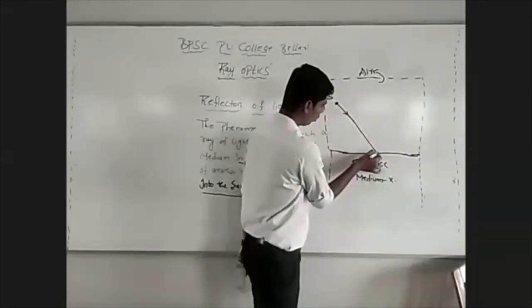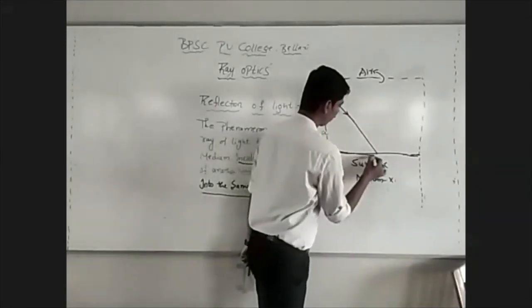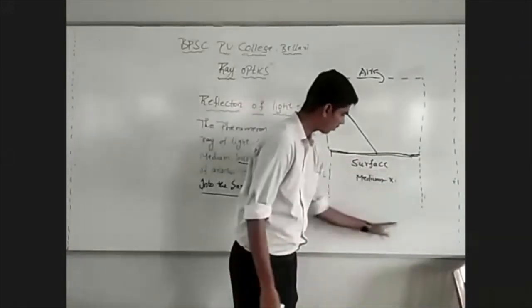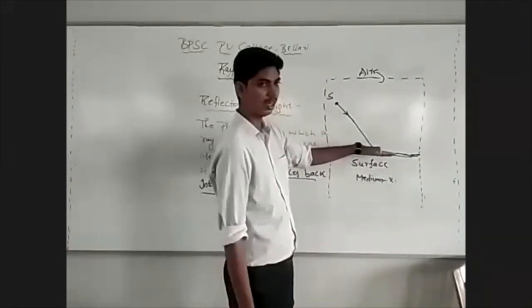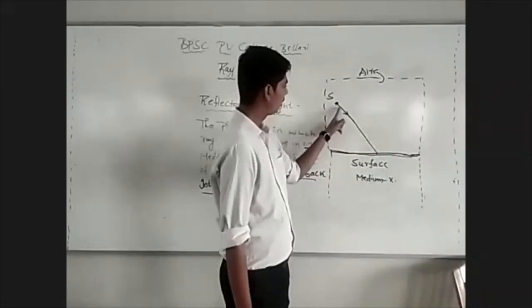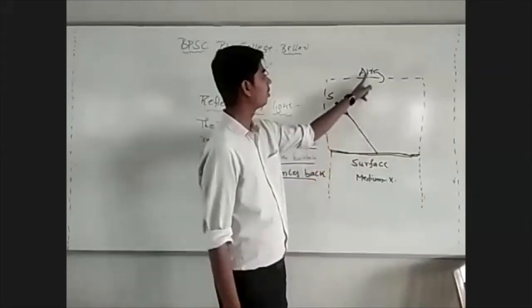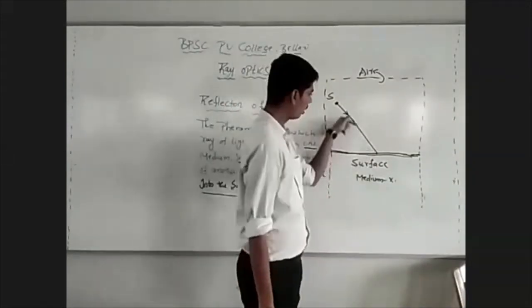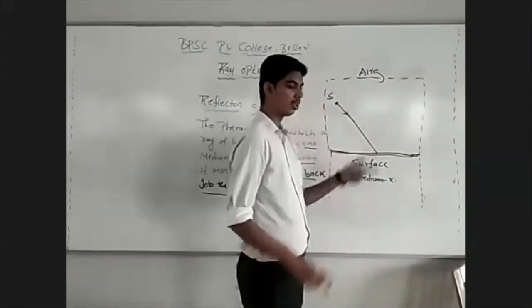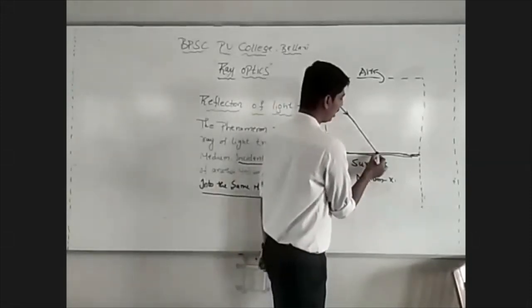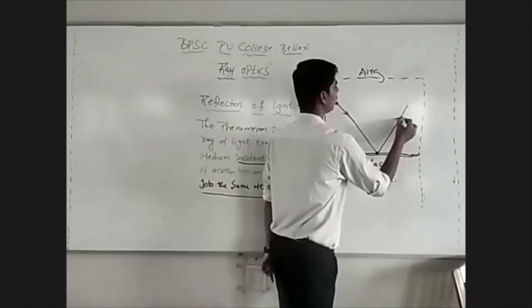It is now incident on the surface of some other medium. This is medium X. Light is incident on the surface of this medium. Light traveling in one medium. Observe in which medium the light is traveling. Light is now traveling in air and it is incident on another medium, and after it is incident on another medium, it bounces back into the same medium.